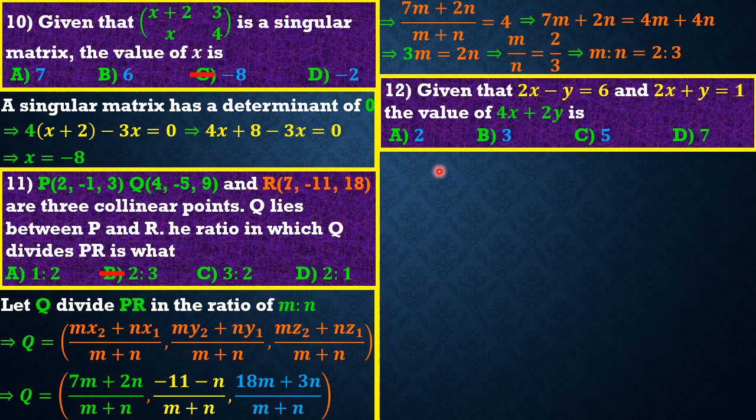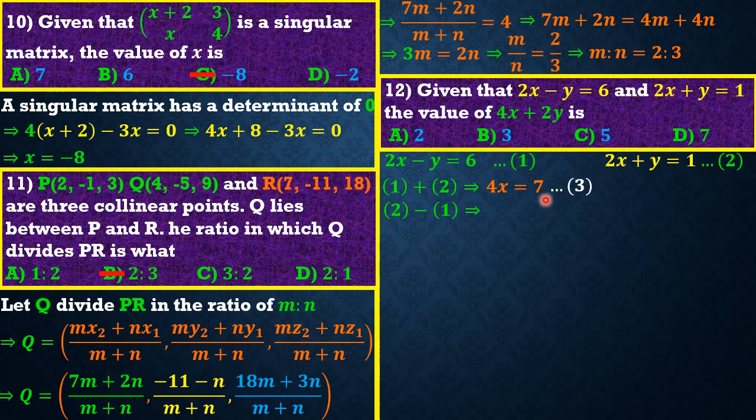Okay. So now, let's have the first equation. We have 2x minus y equal to 6. We call it equation 1. Then the next, we have 2x plus y equal to 1. Let's call that our equation 2. Great. So equation 1 plus equation 2 simply means that if we add the two equations, because we want to isolate y and solve for x, we're going to have 4x to be the same as 6 plus 1, which is 7. Let's call this equation 3.